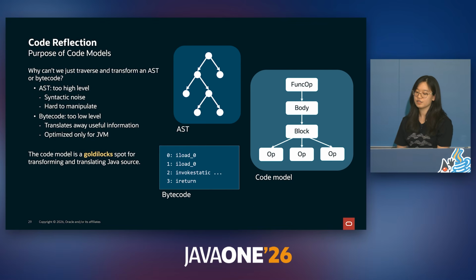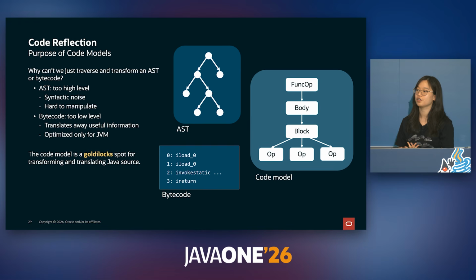Well, if our goal is to traverse and analyze Java code, why do we need code models? Well, in the first place, ASTs are too high level. They aren't easy to manipulate, and there's a lot of syntactic noise inside of the tree. Furthermore, bytecode is a little too low level. It's optimized for the JVM, and it also translates away a lot of source code information. Code models are a sort of Goldilocks spot between the AST and the bytecode.